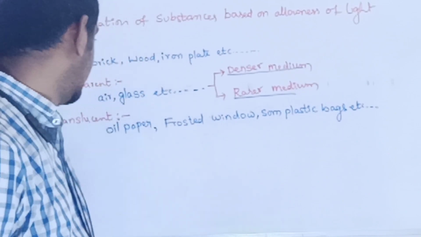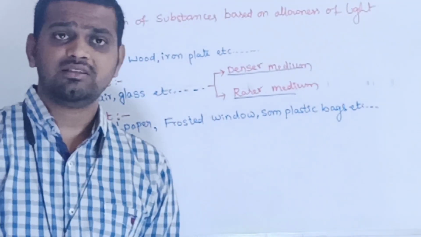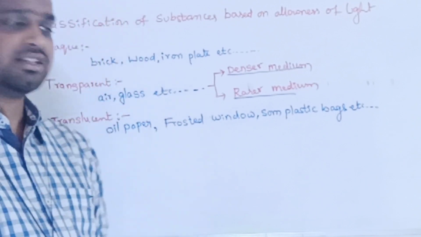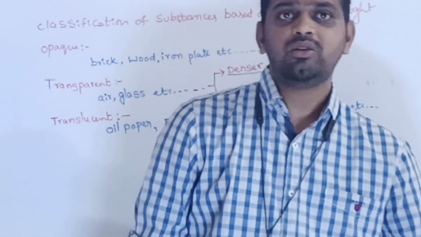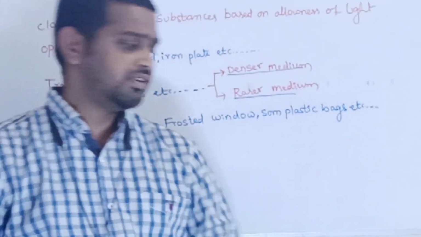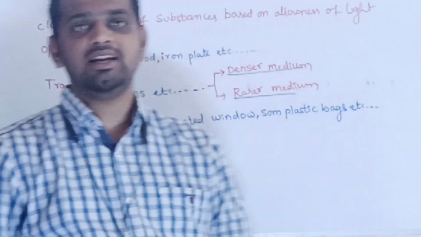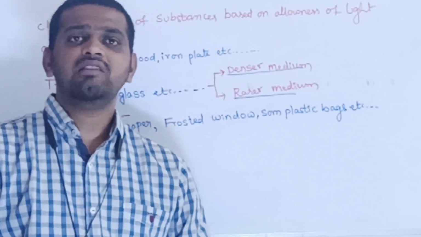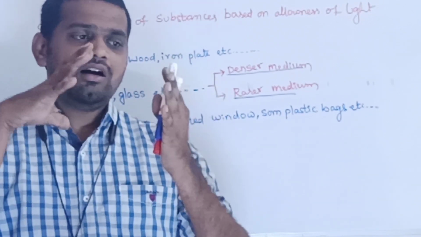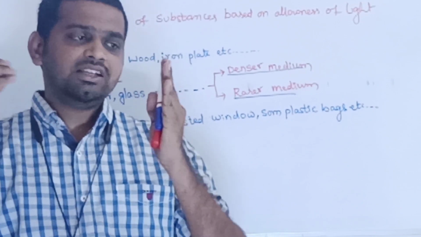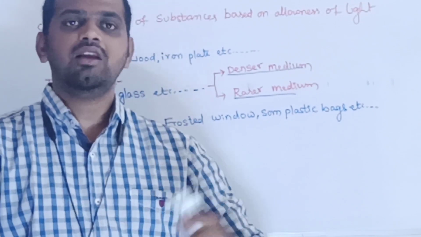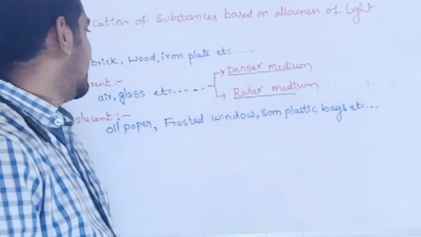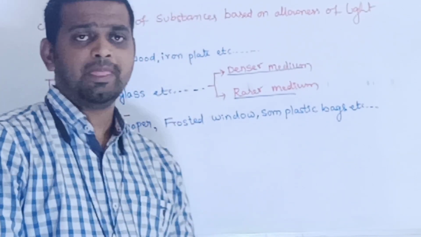Coming to the second one, transparent substances. Transparent substances are nothing but the substances which allow light through them completely. Such kind of substances are called transparent substances. See, whenever light is passing through the substance, it will allow the light. Clear? Examples of such substances are air, glass, etc.